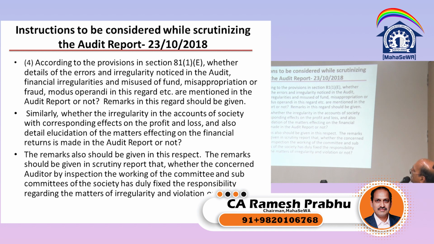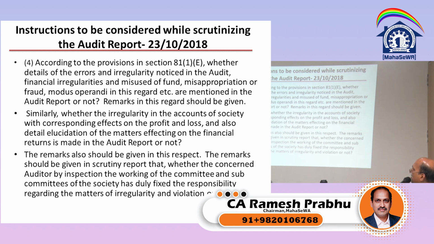According to the provisions of section 81(1)(e), whether details of the errors, irregularity noticed in the audit report, financial irregularity, misuse of funds, misappropriation or fraud, modus operandi in this regard, etc. are mentioned in the audit report or not. So even that will be looked into, scrutinized by the special auditor. Similarly, whether the irregularity in the accounts of the society with corresponding effects in the profit and loss account, and also detailed elucidation of the matters affecting the financial return, is made in the audit report or not. Remarks should also be given in this respect.